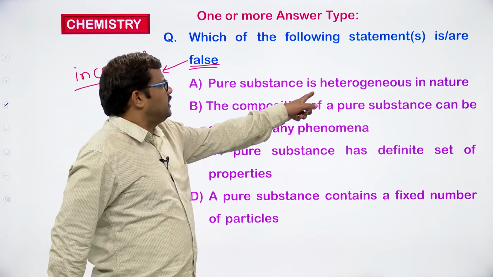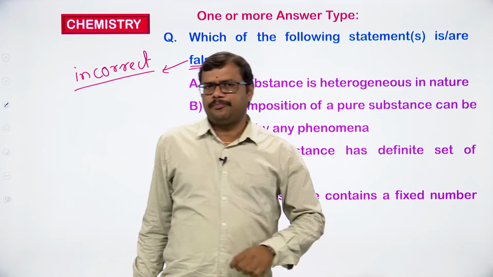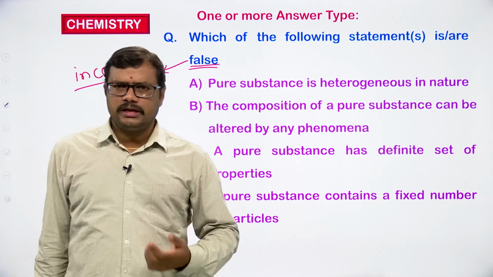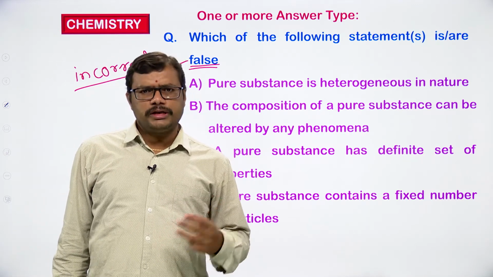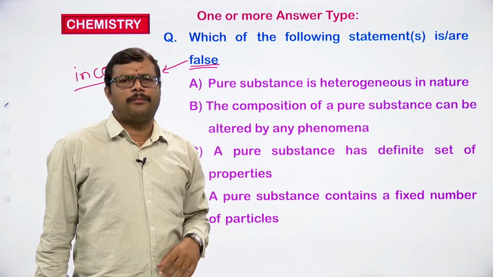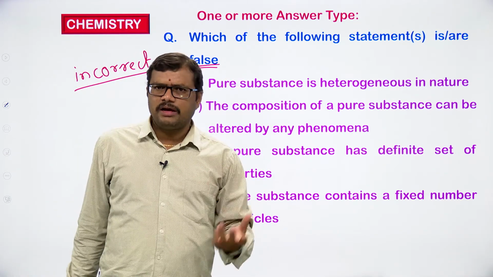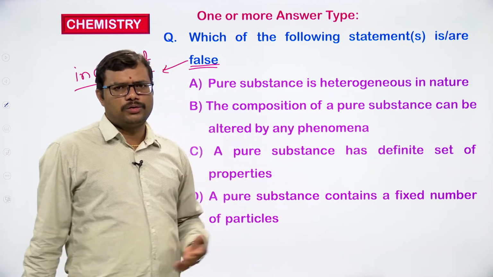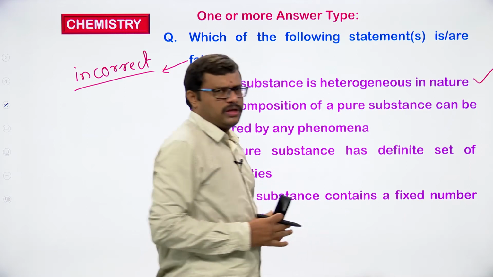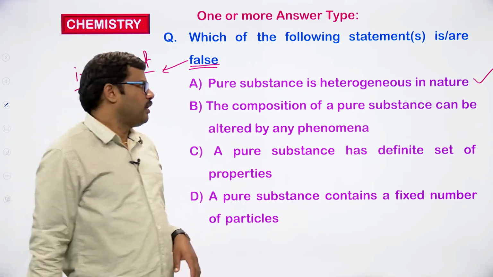Pure substance is heterogeneous in nature. What is a pure substance? A pure substance is homogeneous in nature. Pure means it should have only one kind of atoms, one kind of properties. So a pure substance is always homogeneous, not heterogeneous. So this is an incorrect statement, the first statement is incorrect.